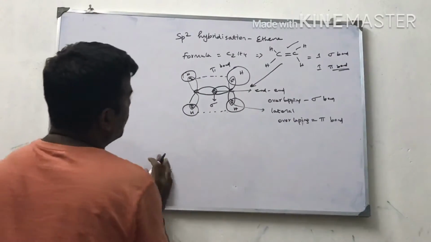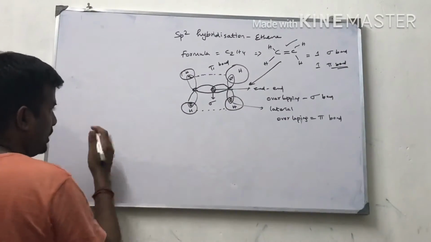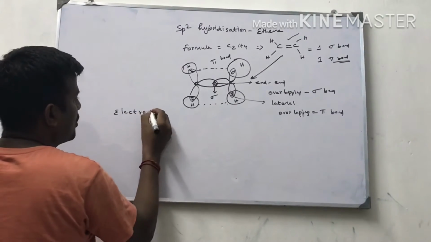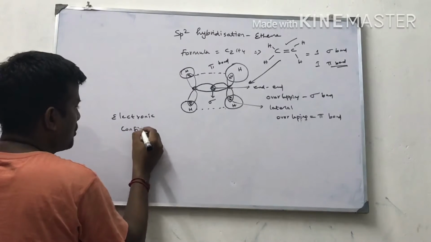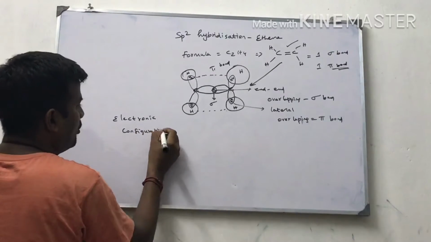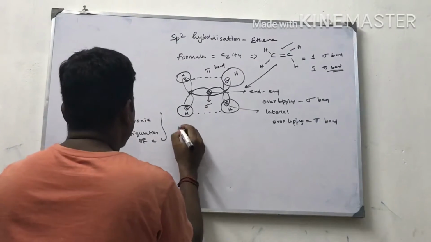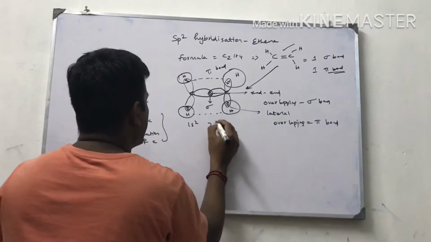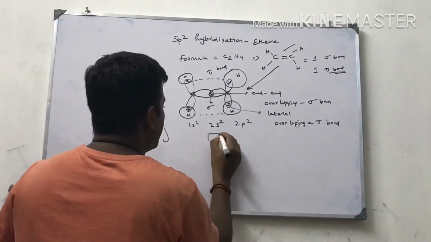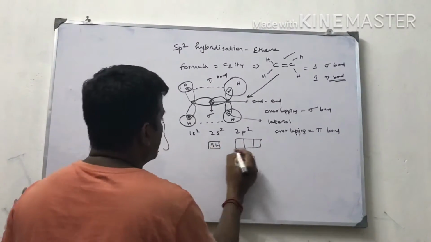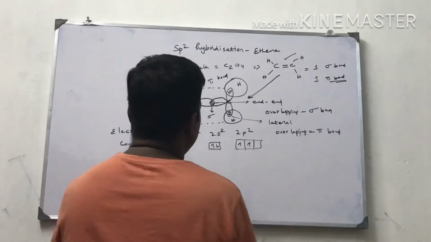So now I am going to write the electronic configuration of carbon. Any one carbon we can take. 1s2, 2s2, 2p2. 2 electrons in the s orbital, 2 electrons in the p orbital.